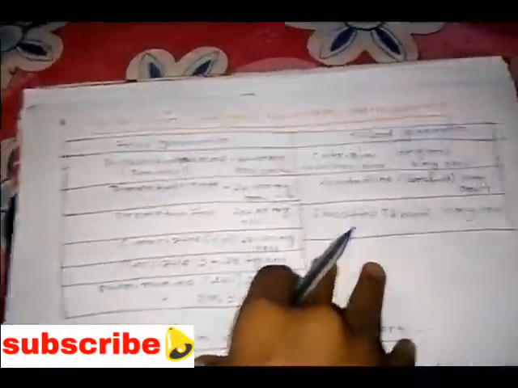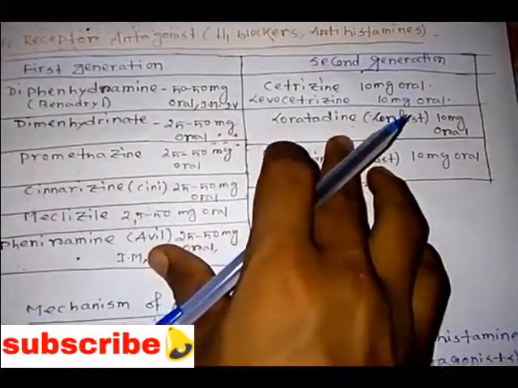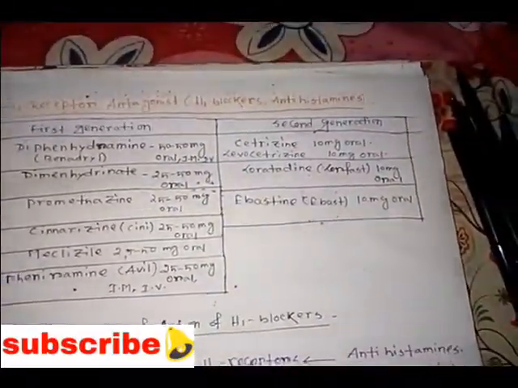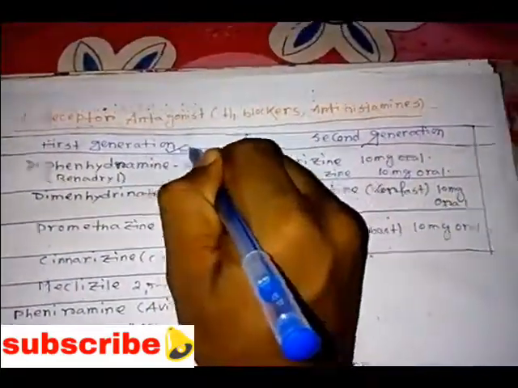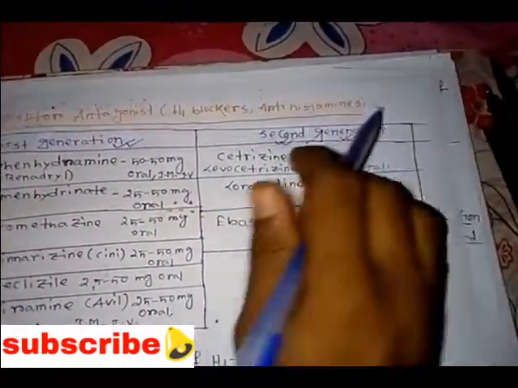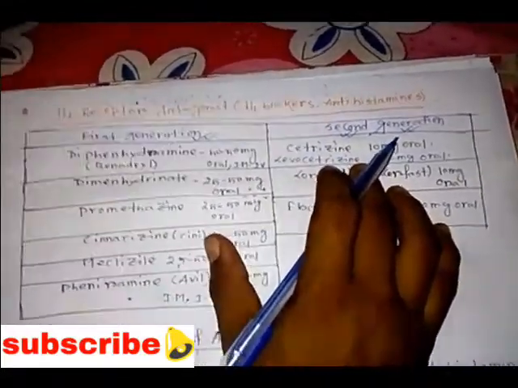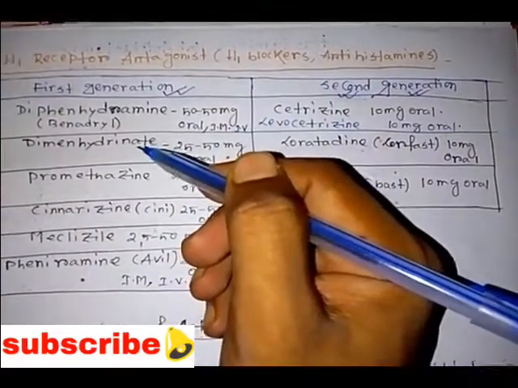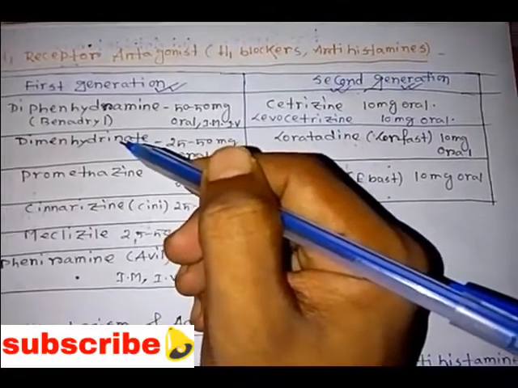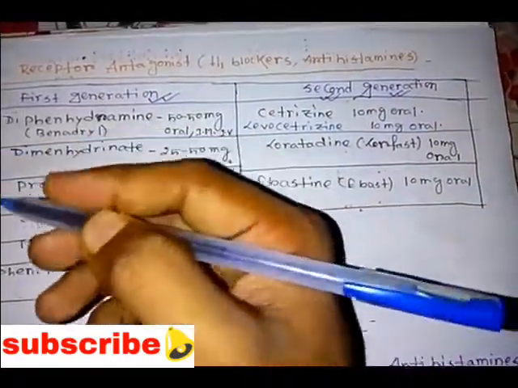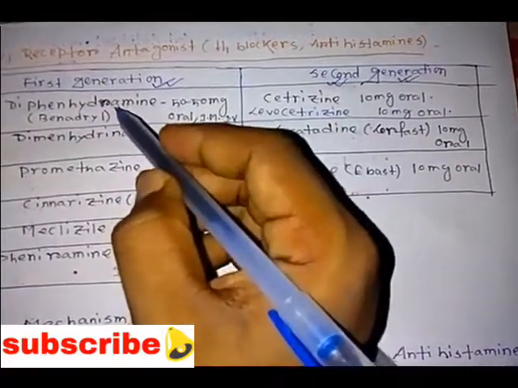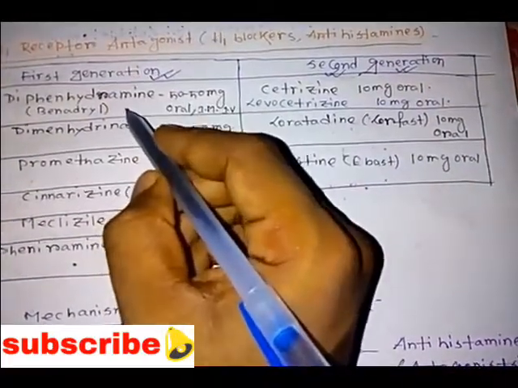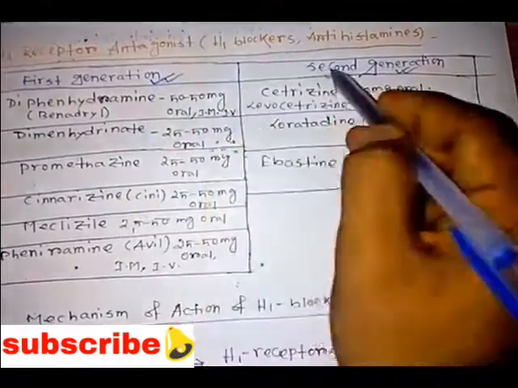Next we'll see what the H1 receptor antagonists, the H1 blockers, are. There are two classes of drugs: first generation and second generation. In our daily life, so many people suffer from allergic substances, like antigen-antibody reactions and hypersensitivity reactions. For preventing all those things we need to treat by giving first generation and second generation drugs.